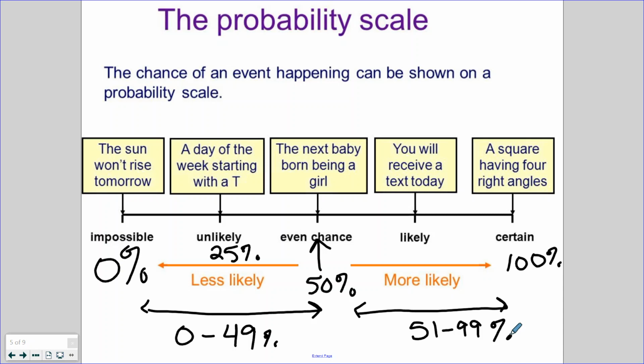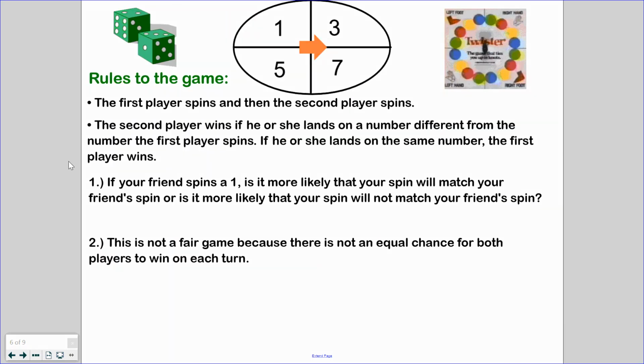Let's move on to our first situation. Probability is all about chances and the way things happen, and the percent and the likelihood of things happening. So we're going to be looking at a lot of these sort of probability experiments. So the rules of this game are the first player spins and then the second player spins.